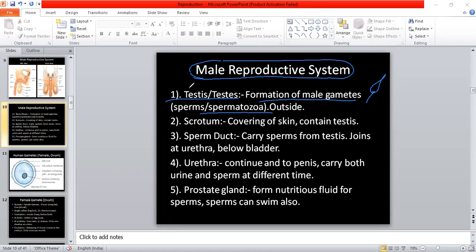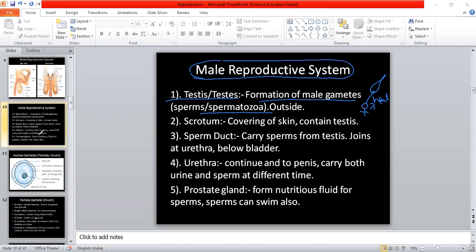So the testes are present outside the body of the male, because males have so much heat inside the body, and if production of sperm takes place inside the male body... Sorry, I made this wrong.